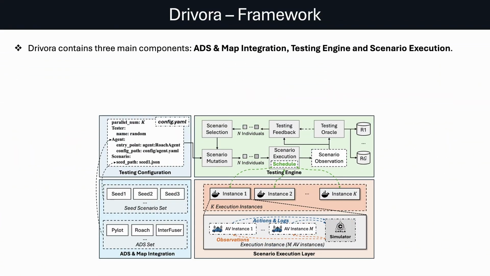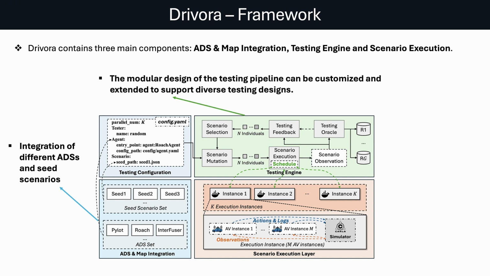Based on OpenScenario, Drivora is designed as a unified search-based testing platform. It consists of three main components. First, ADS and map integration combines different ADS and seed scenarios, providing the initial resources required for testing. Second, the testing engine follows a modular evolutionary design, which includes scenario mutation, scenario execution, testing oracles, testing feedback, and scenario selection. Each of these modules can be customized and extended to support different testing strategies.